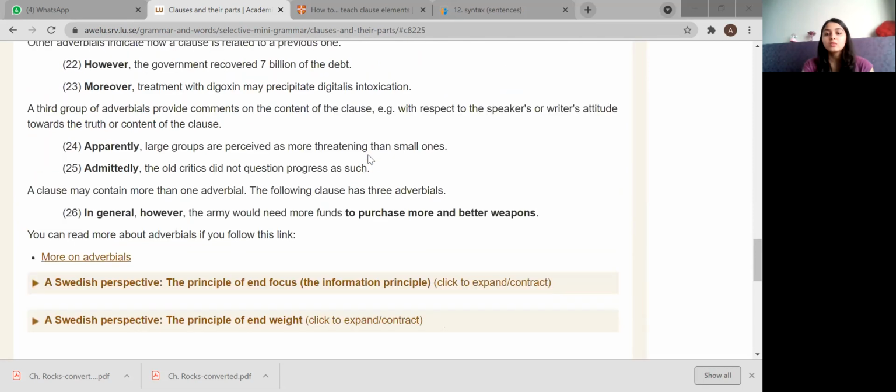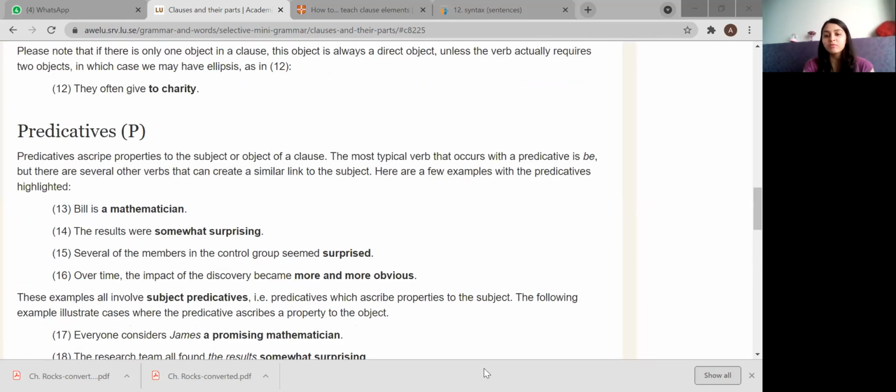All right, students. So with this, we have finished the parts of clauses as well. Parts of clauses is completed fully, and so we've completed more than half of the chapter, and only the last part of chapter 5, syntax, is left.